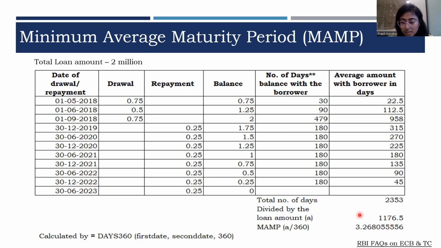So we had $2 million for 1176.5 days, which if we convert into years amounts to 3.26 years. And therefore here you can see that the loan was obtained on 1st of May and the repayment was done on 30th of June 2023. So the loan tenure is more than 5 years. However, the MAMP comes to 3.26 only. So at the time of raising of loan, where the payment is not a bullet repayment, the borrower should ensure that he is complying with the MAMP requirements as prescribed in the master direction.